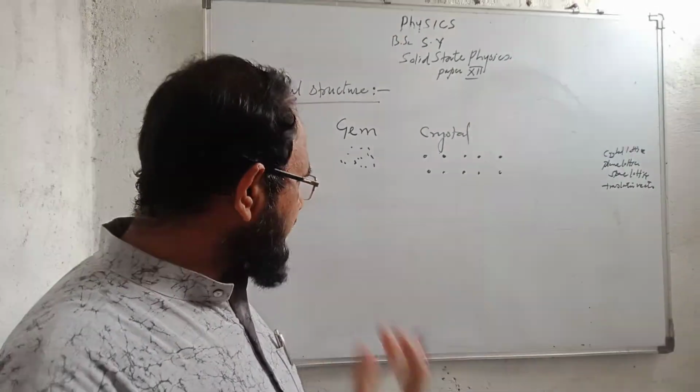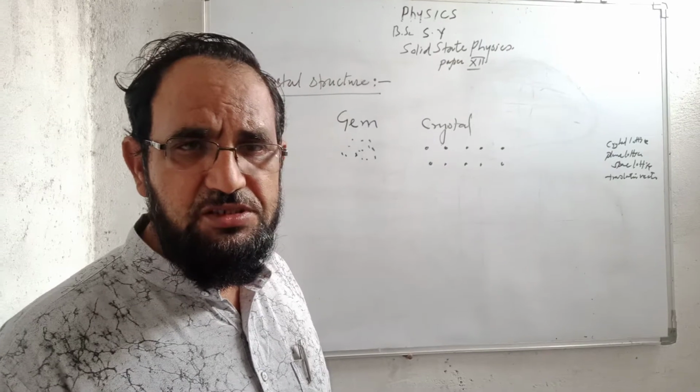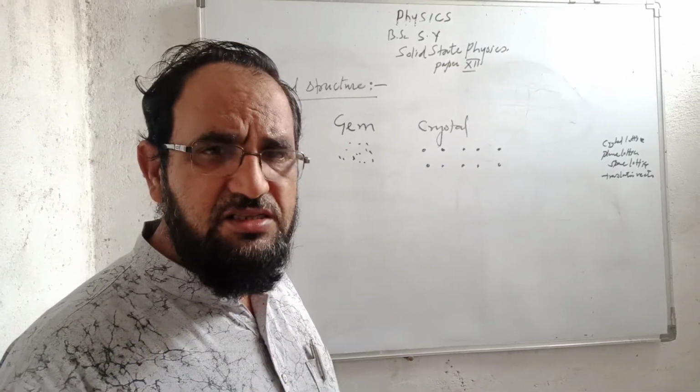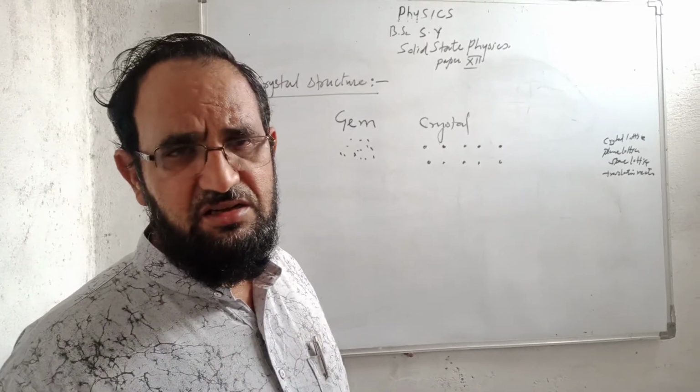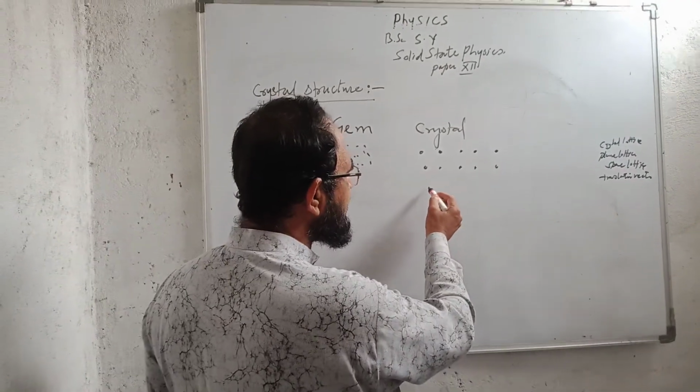So a periodic arrangement of the atoms or the molecules in a material is called a crystal.